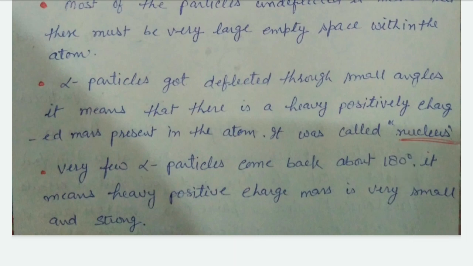Third, very few alpha particles come back about 180 degrees. It means the heavy positively charged mass is very small and strong. Right? It means very few particles, one or two in about 20,000, come back about 180 degrees. It means it is very heavy and strong.